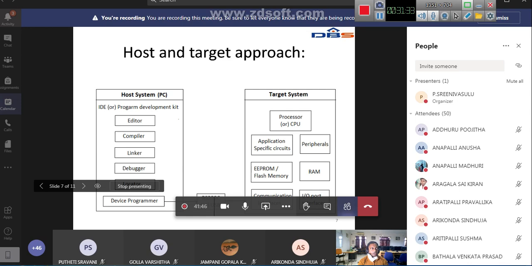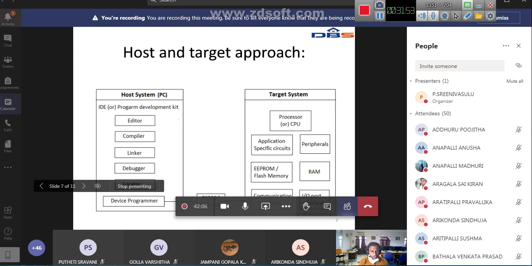These are generated during the execution of the program. Then you have communication interfaces and IO ports. You may have different IO ports; if you take the 8051, there are 4 IO ports. Using each IO port, we can do some particular operations.